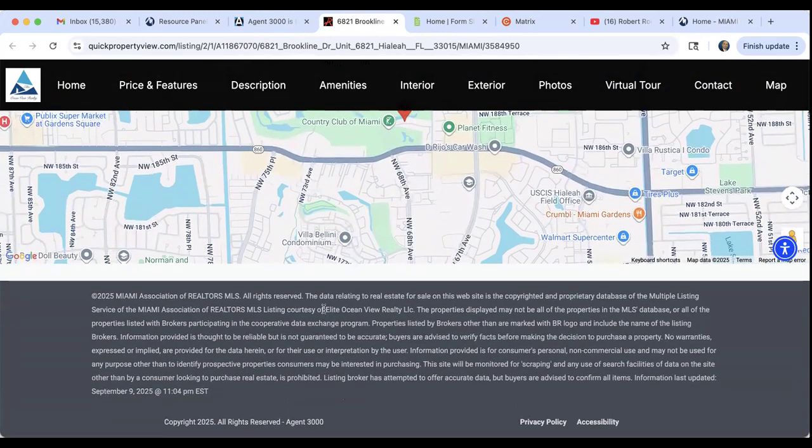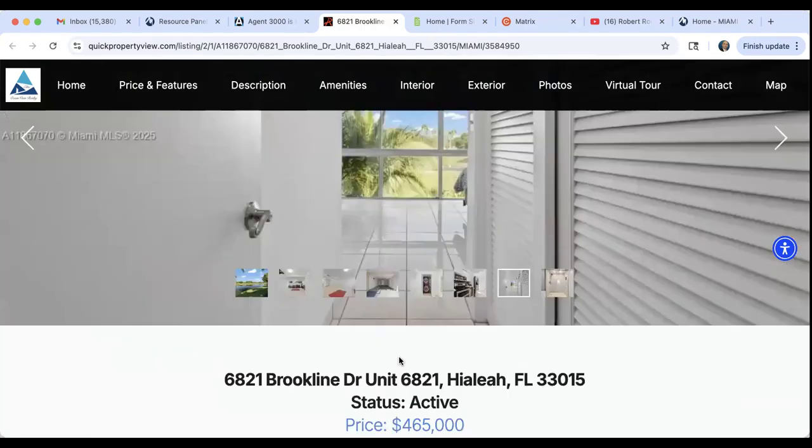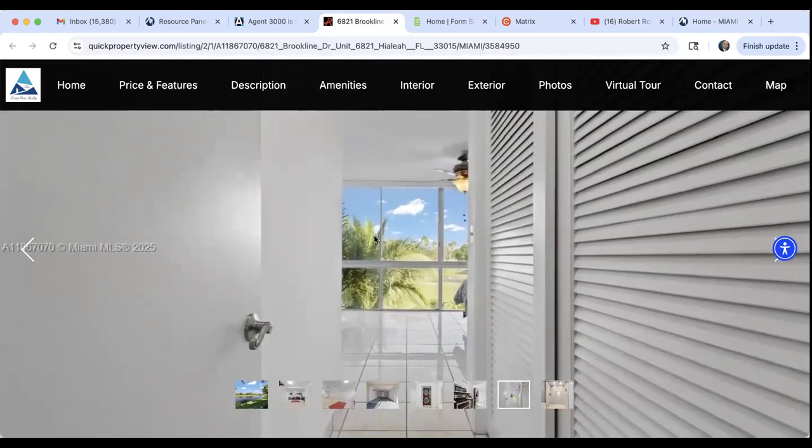All right. And then the attribution, remember, okay to advertise, attribution required. The attribution is already built in here. This listing is courtesy of Elite Ocean View Realty LLC. So if you have permission to advertise, then you can pretty much go here and create a listing website for that listing and share it across all your social platforms via email and everything else.